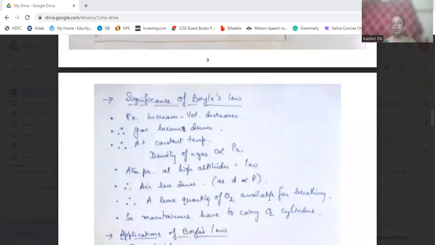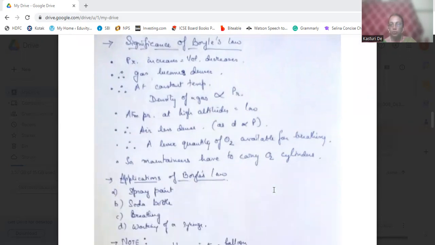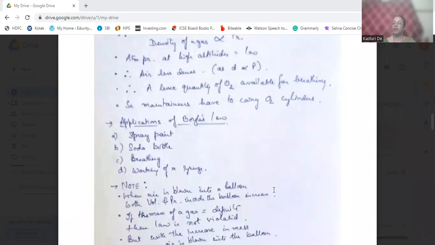Actually, Boyle's law helps us in our daily life. That is when we breathe, when we use a syringe, that is when we get injections, or when we are using a soda bottle, or when we are doing spray painting.